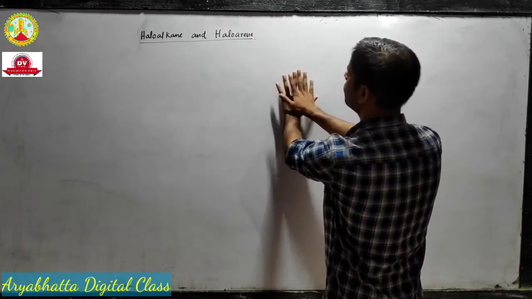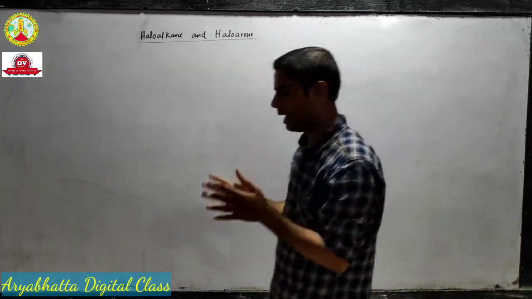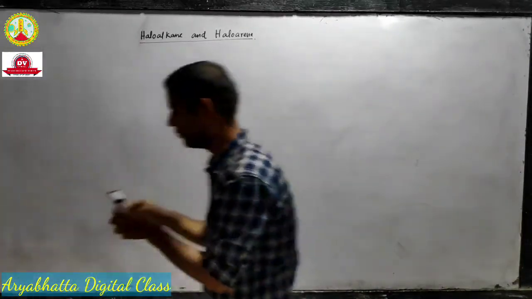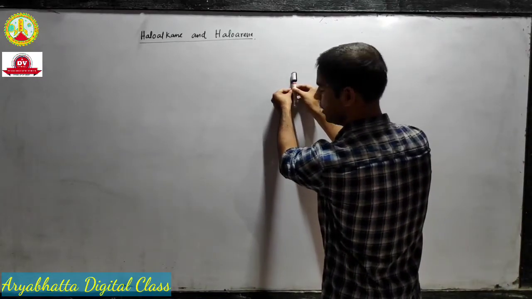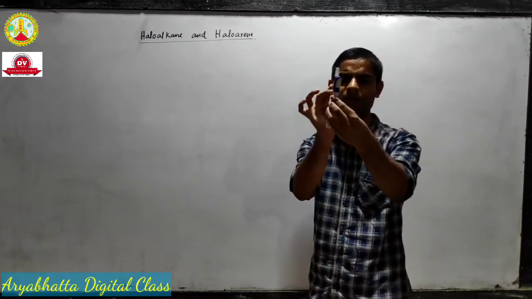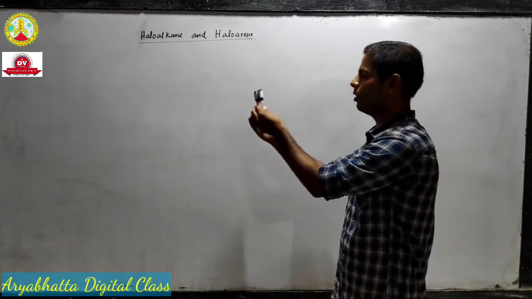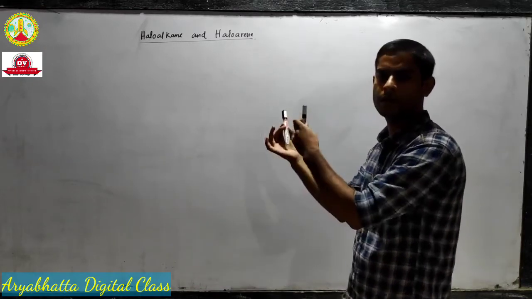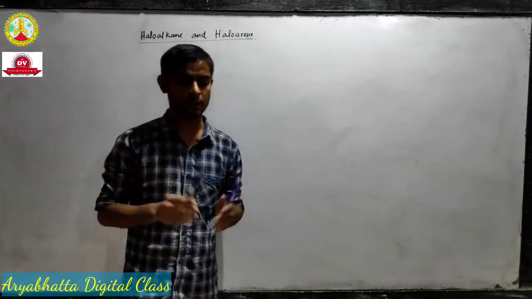If it aligns totally, then it's called superimposable. Like if I have a marker and put another marker on it, these two things are superimposable because they are similar, symmetric, exactly the same. If I put one on another, you won't be able to see the other one.